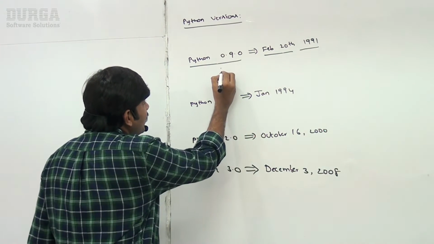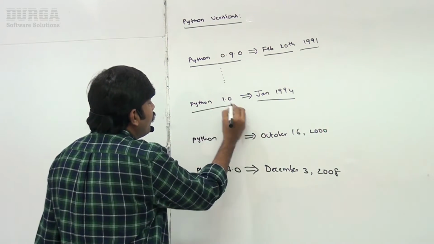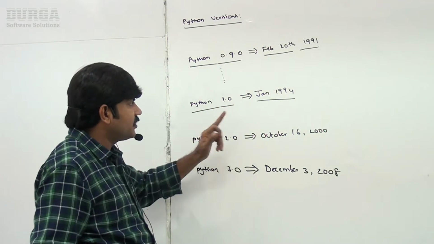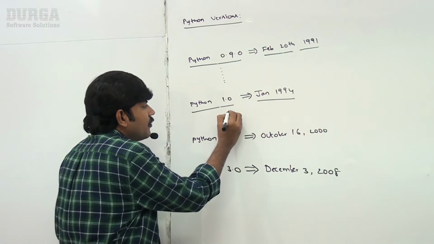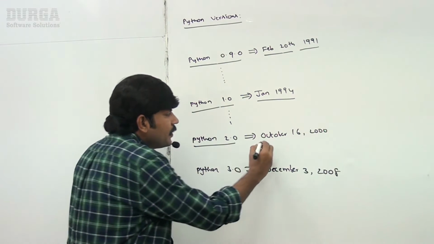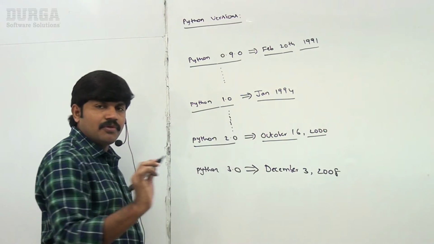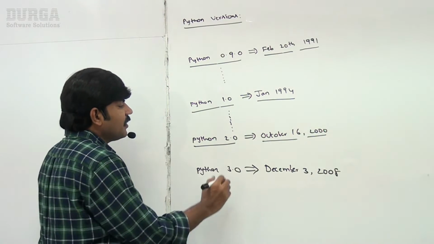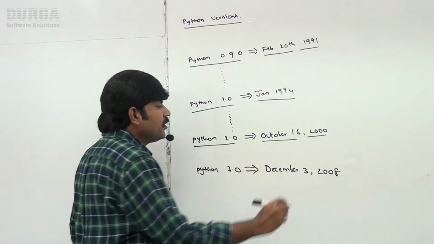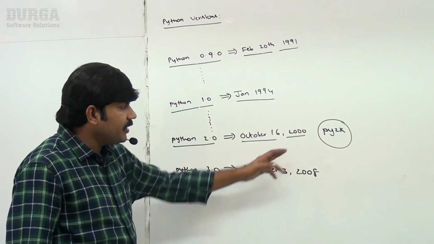And then several subversions came, sir. But in January 1994, Python 1.0 came. So the 1.x version came in January 1994, sir. Next, the Python 2.0 version came on October 16, 2000, right? Here several subversions are there. I will show all these things. Python 2.0, October 16, 2000. The people who use this version call it Py2K, like this, right?